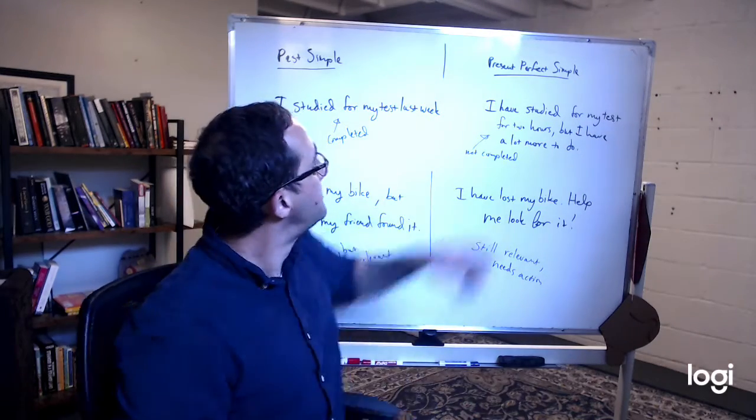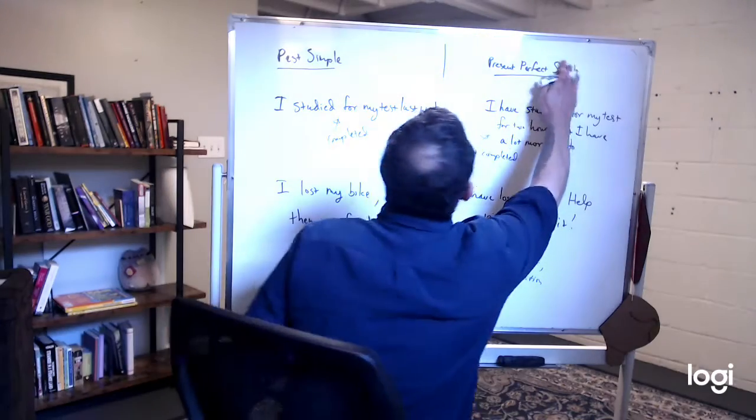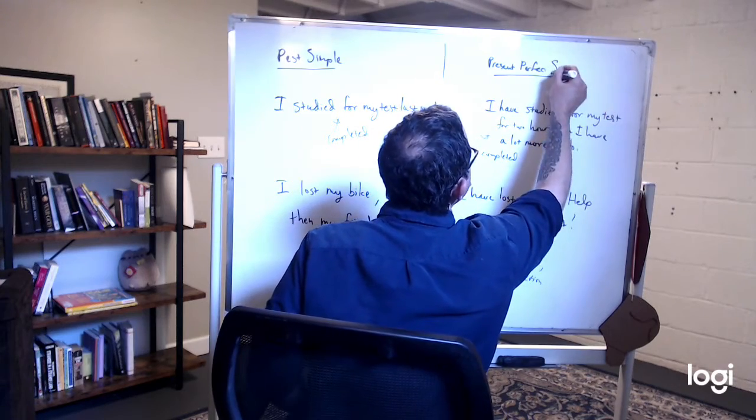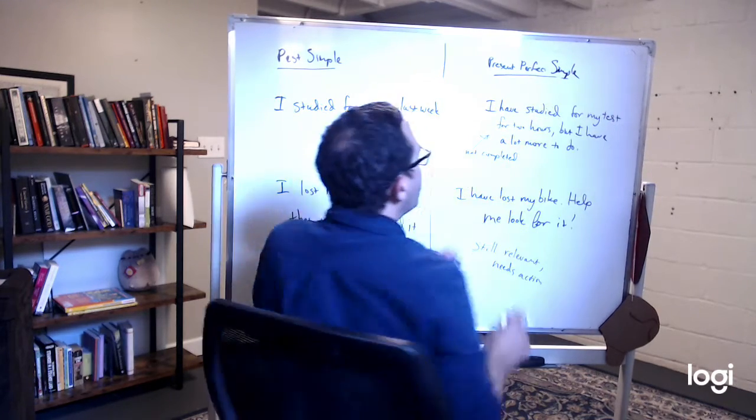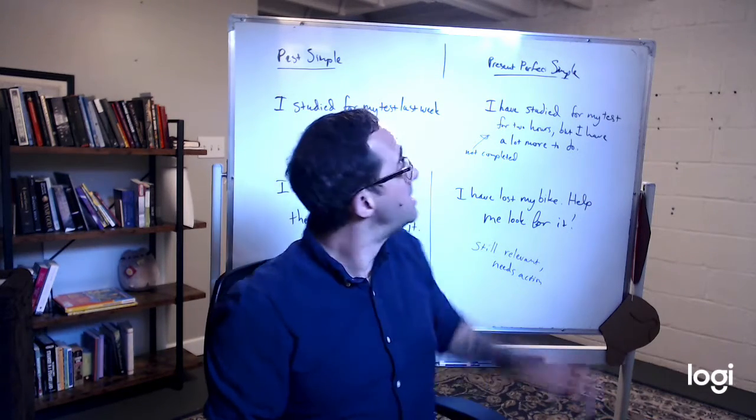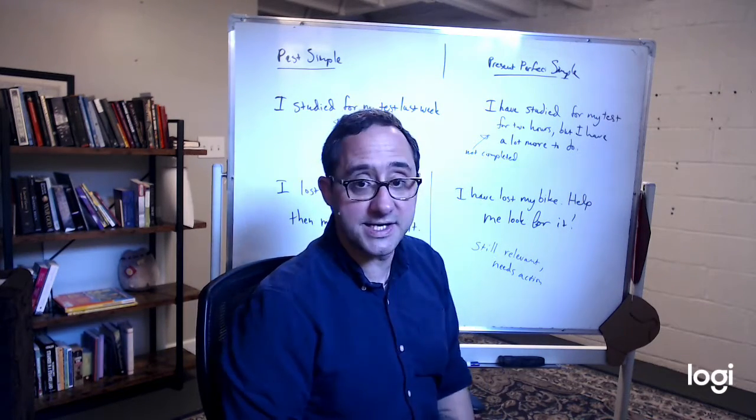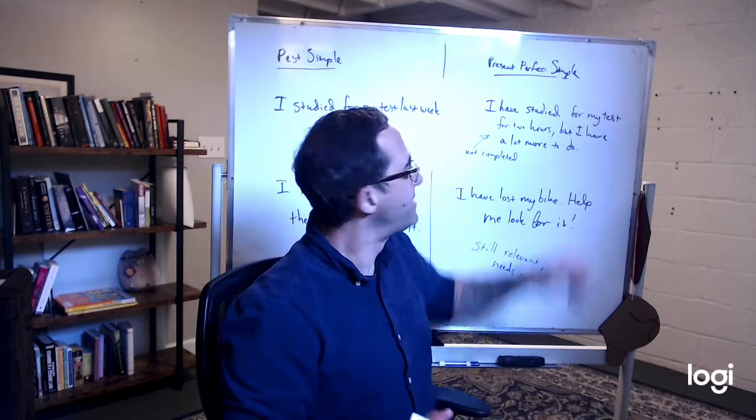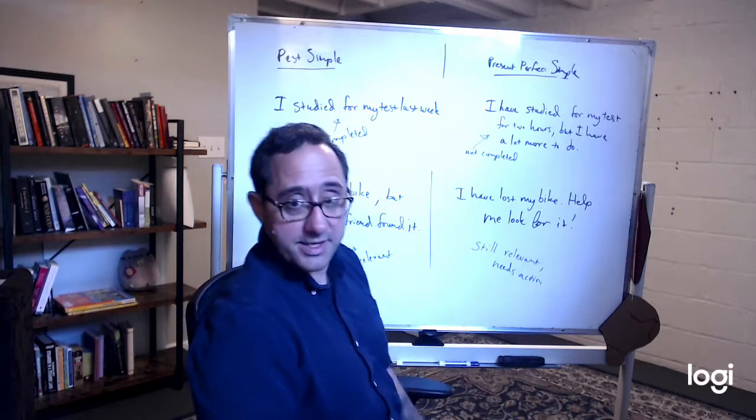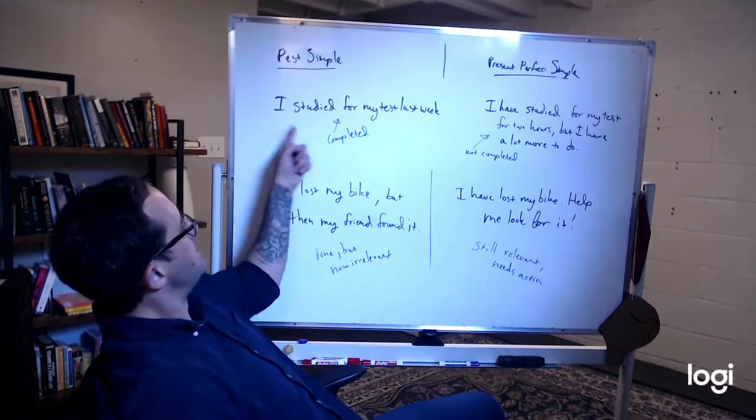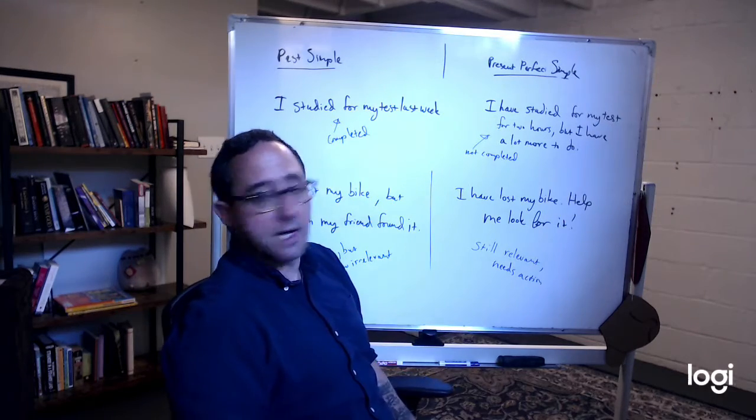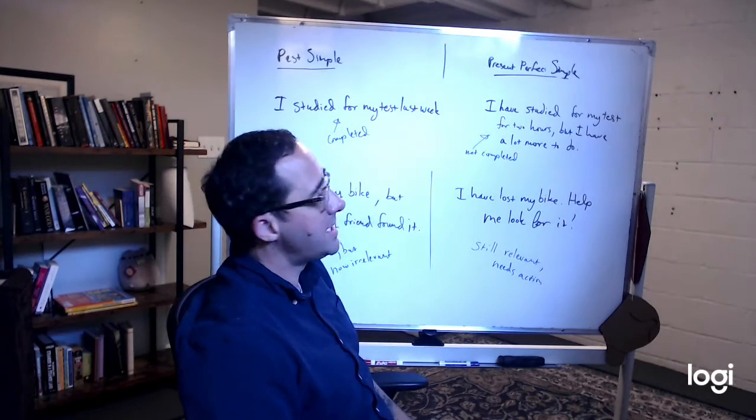So we can use past perfect. Oh, I'm sorry. This is not simple. Oh yeah, past perfect simple. Yep. We can use this for something that we're not done with yet. I have studied for my test for 2 hours, but I have a lot more studying to do. Not completed. Completed, past simple. Not completed, past perfect simple. Present perfect simple. I have studied.